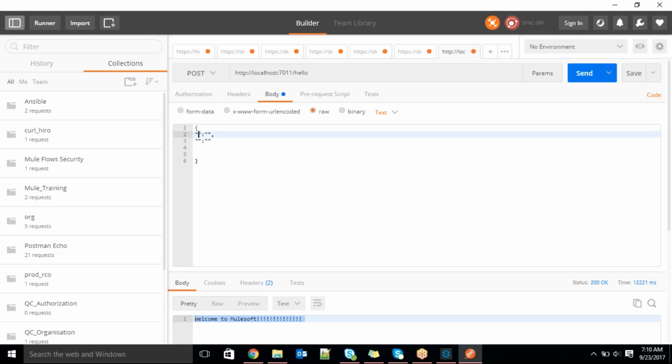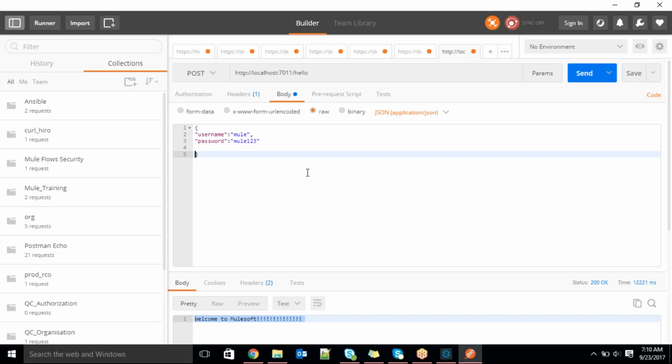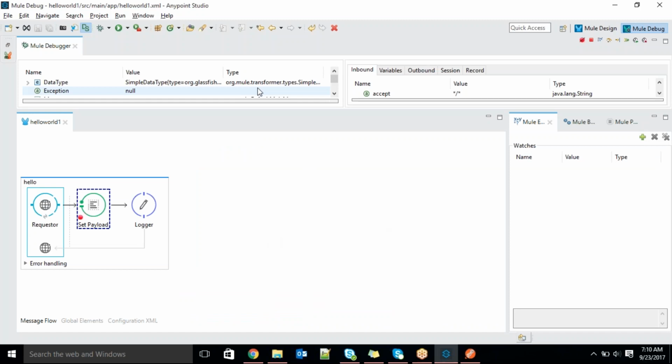First one is username, this is nothing but name, and password equal to new content. Okay. So here I choose the application, I mean the text type, as JSON, right? I just choose JSON. It's JSON. Okay, now I will try to hit the request. Let's see. I got the request, guys.